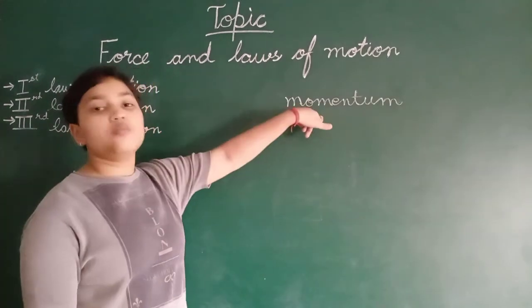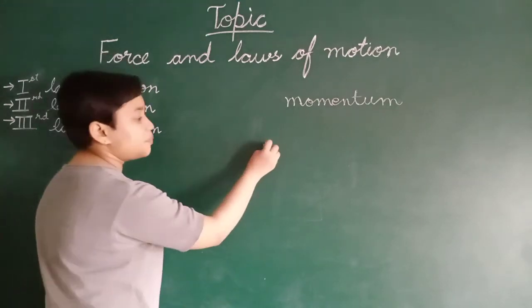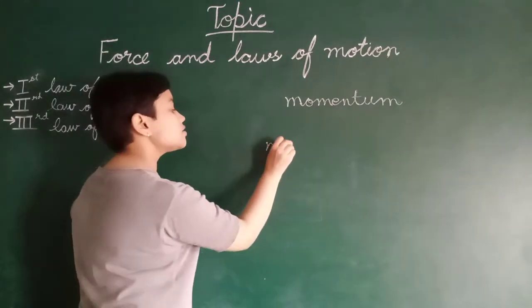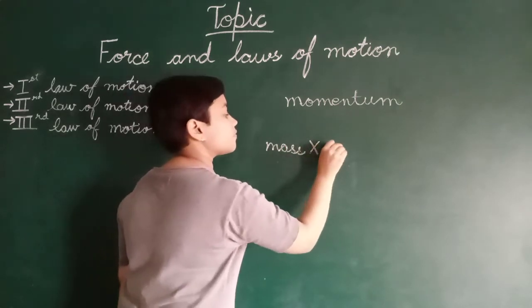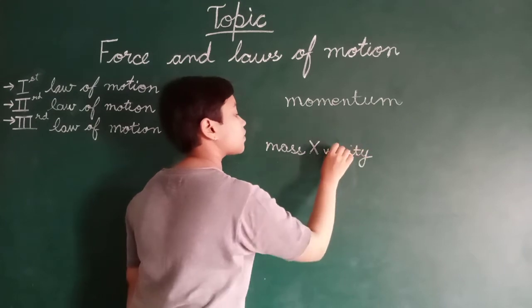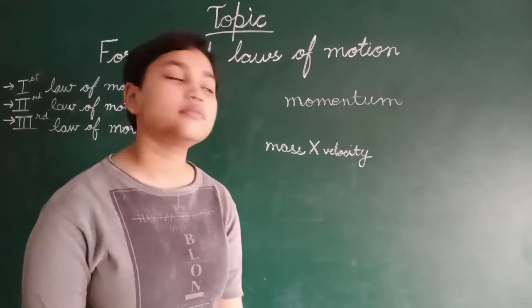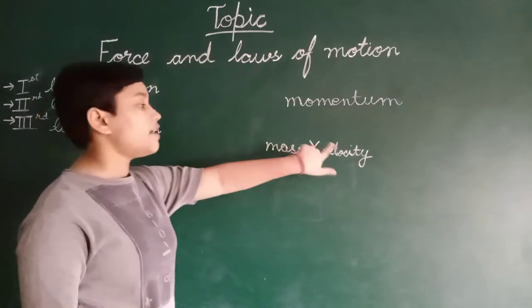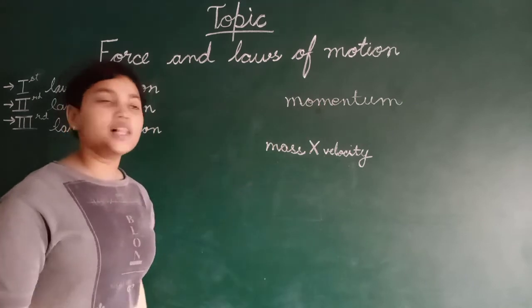Now we come to momentum. What is momentum? Momentum is the product of mass and velocity. The product of mass and velocity is called momentum. Very simple.